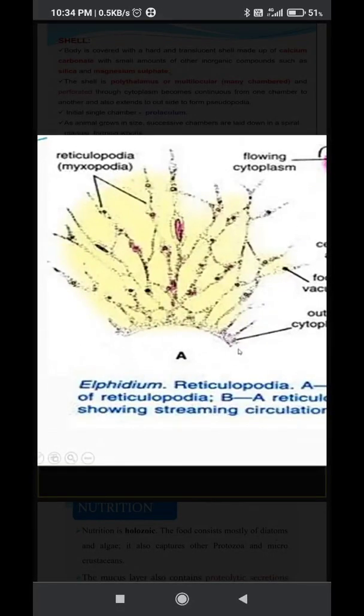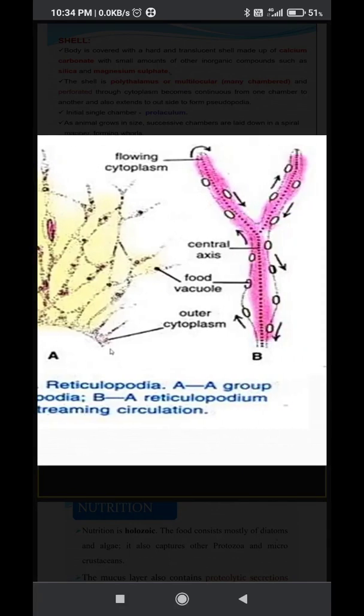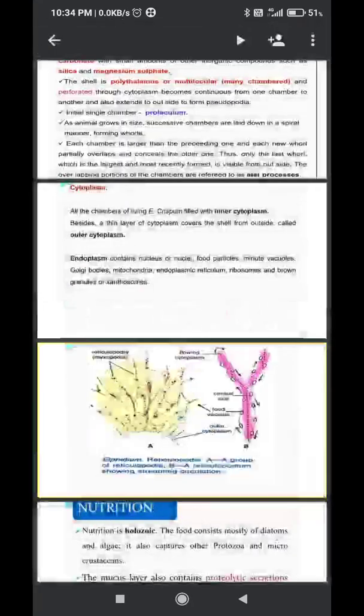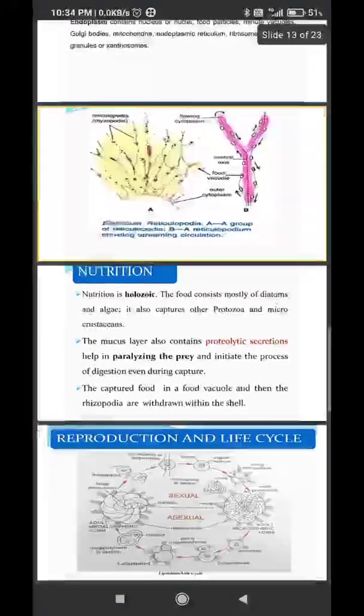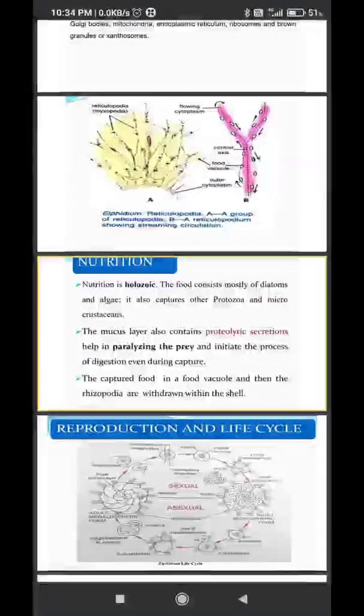These reticulopodia collect food in the form of granules. Like we can observe here some red dots. These are the foodstuffs. These foodstuffs enter through the pore into the endoplasm. And this is about the flowing of the cytoplasm. We know the formation of pseudopodia, we studied at an intimate level, especially the fluid mosaic model.